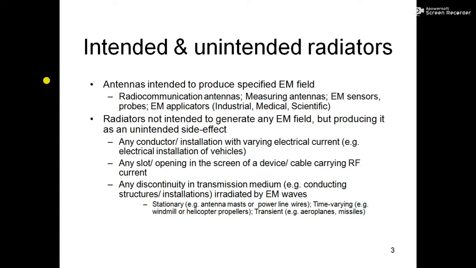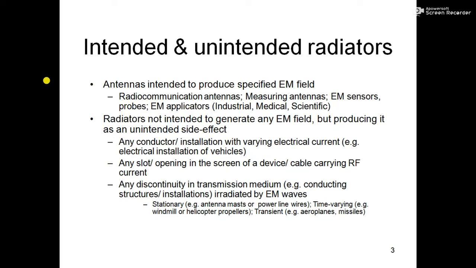Similarly, if we use an antenna to transmit something, then inside our circuit we have some electrical signals, and it converts the electrical signals to electromagnetic waves. So in both ways it acts like a transducer. So antennas are intended to produce specified EM fields.